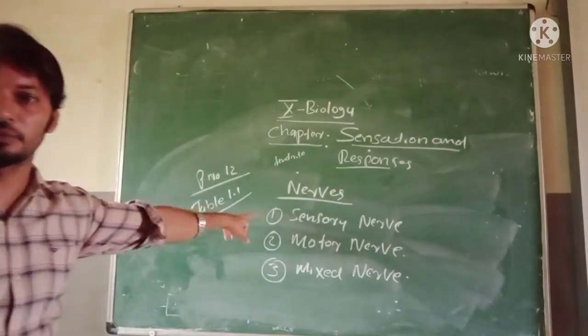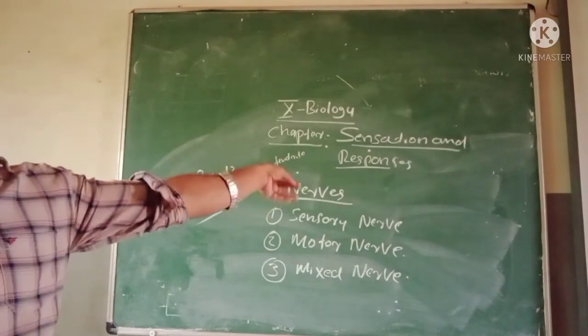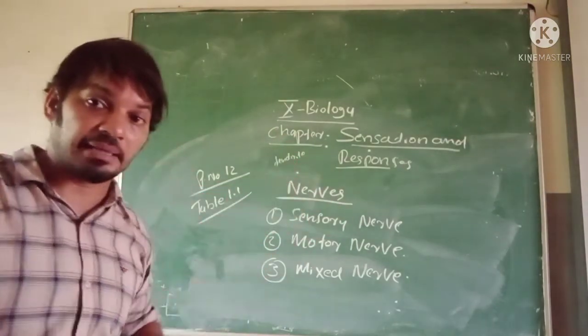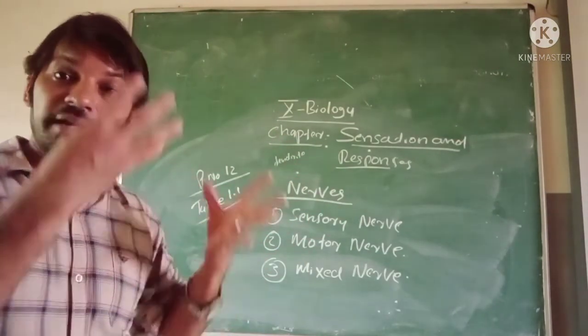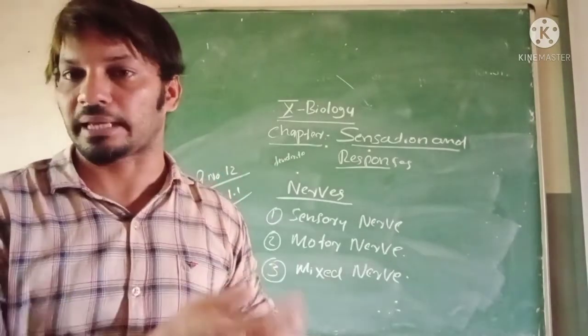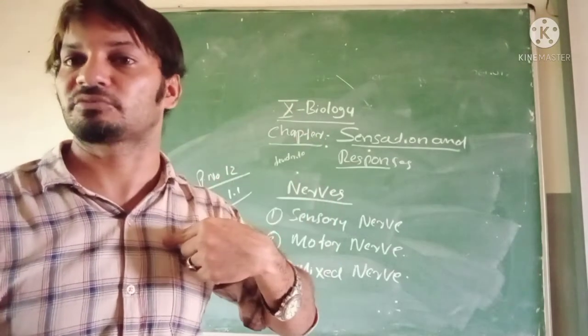Again, sensory nerve, what function? It carries impulses from various parts of the body to the brain and spinal cord, taking the messages to the brain and spinal cord.